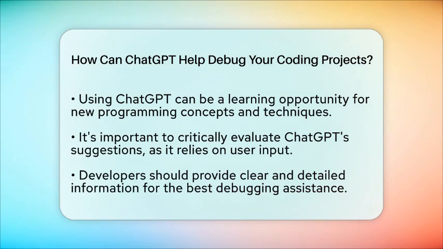To get the best debugging help from ChatGPT, provide clear and detailed information about your code, the errors you encounter, and what you expect the code to achieve. This will enable ChatGPT to offer more accurate and relevant guidance, making your debugging process smoother and more educational.